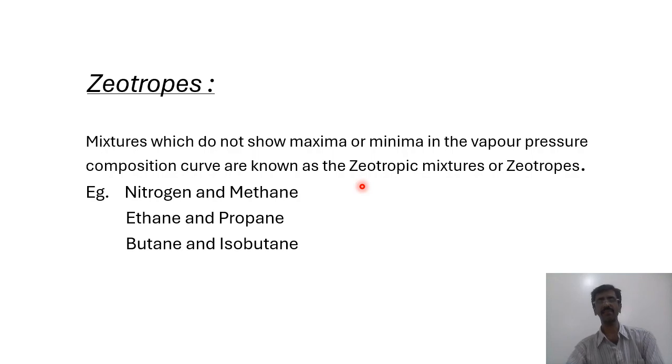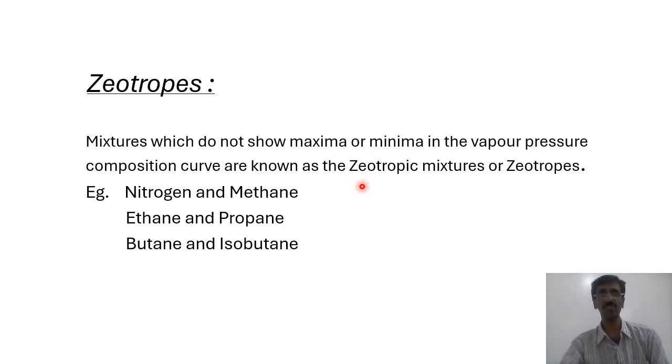Previously, my dear friends, I had uploaded a video on the deviations from Raoult's law. There I was talking about the positive deviation and the negative deviation. Positive deviation means the experimental value is more than Raoult's law. Minima means it's going to be less, a negative deviation, less as compared to that of Raoult's law.